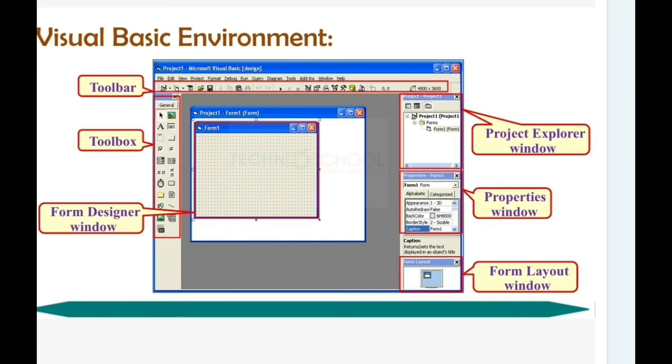When you are developing software, you can use the project explorer window to move around the VB primary work area and switch over to other options, the coding part or the screen part. So this is the project explorer window.